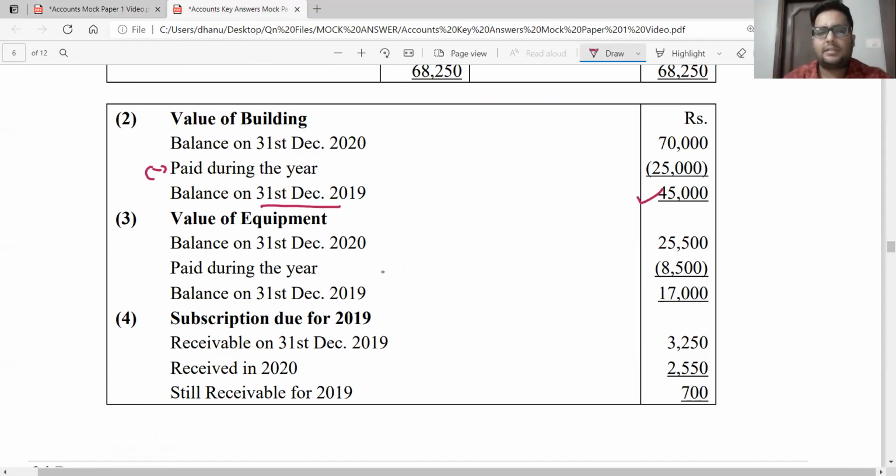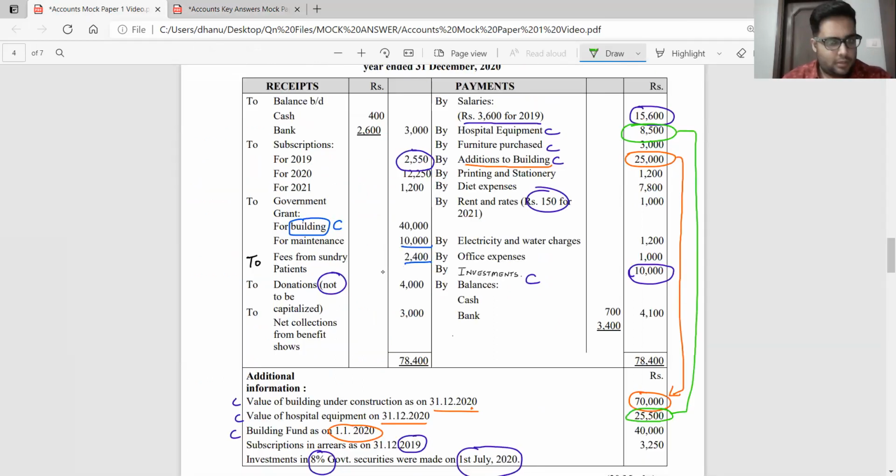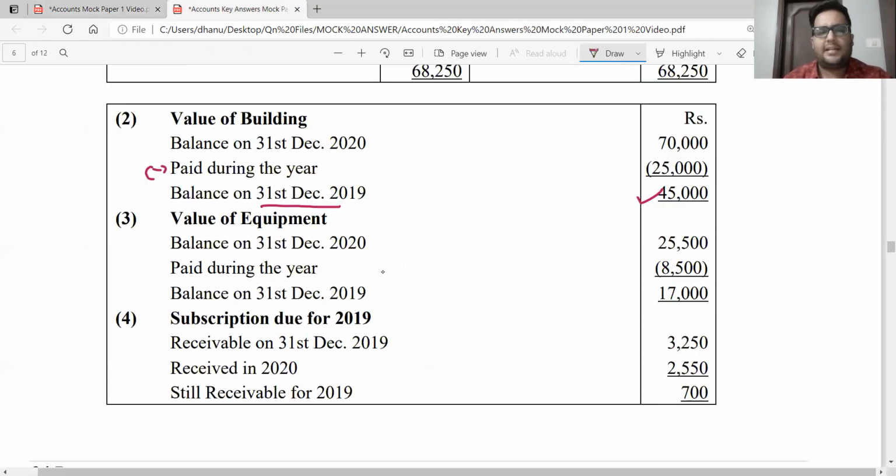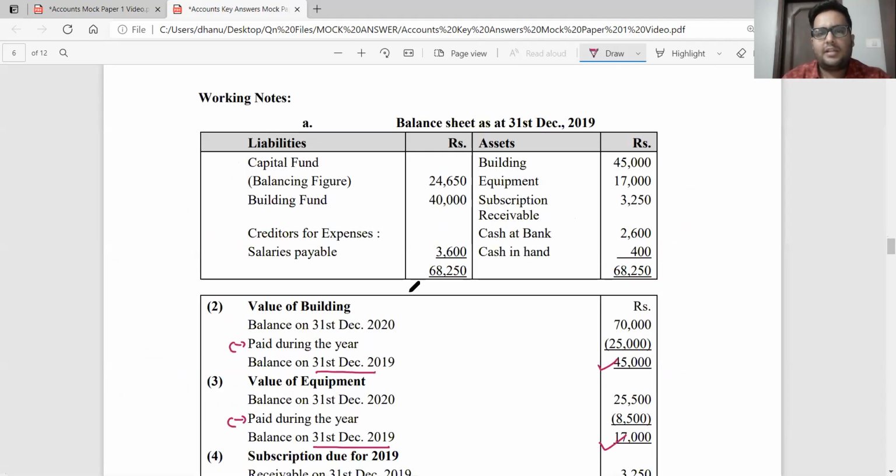The same thing as discussed. Value of equipment. They have said hospital equipment. Yes, sir. So the balance as on 31st December 2020, closing of the year, was 25,500. You deduct the amount paid during the year, 8,500, and you get your balance as on 31st December 2019, which is your opening balance, 17,000. Okay, now we go to record these items.